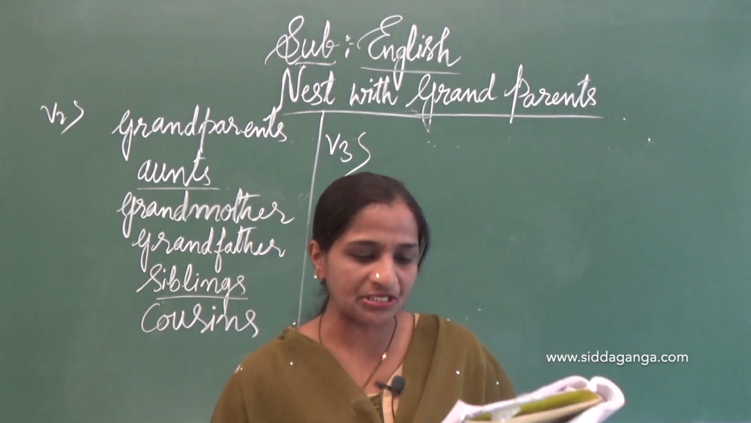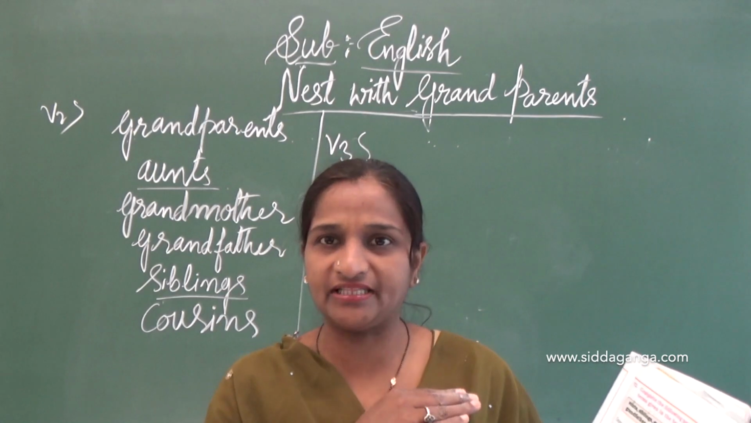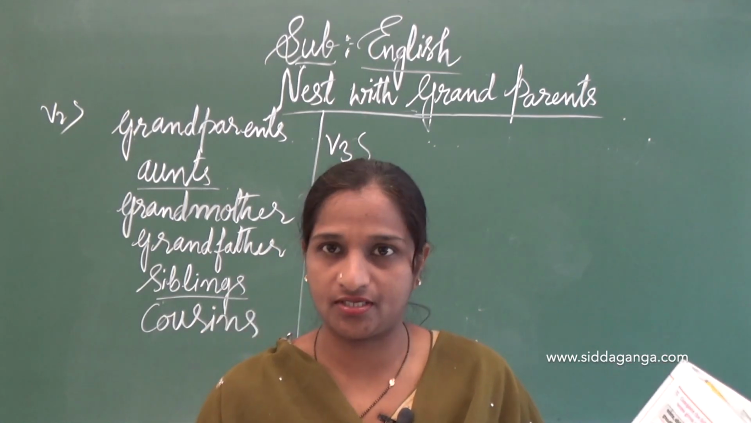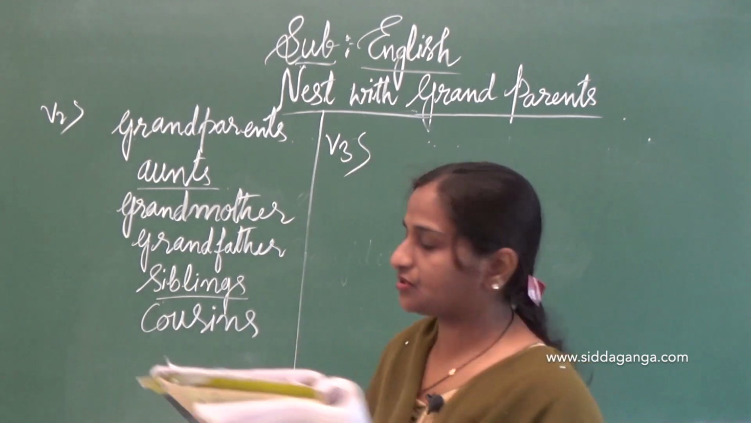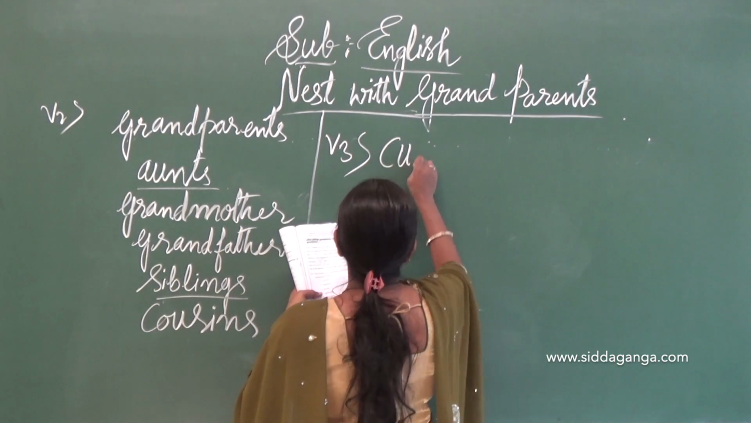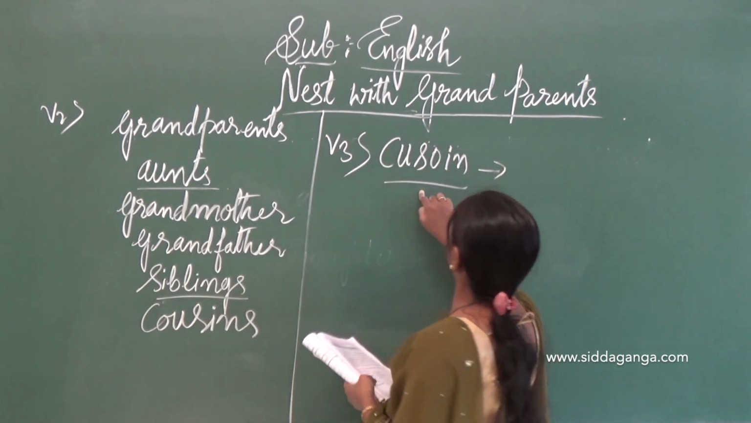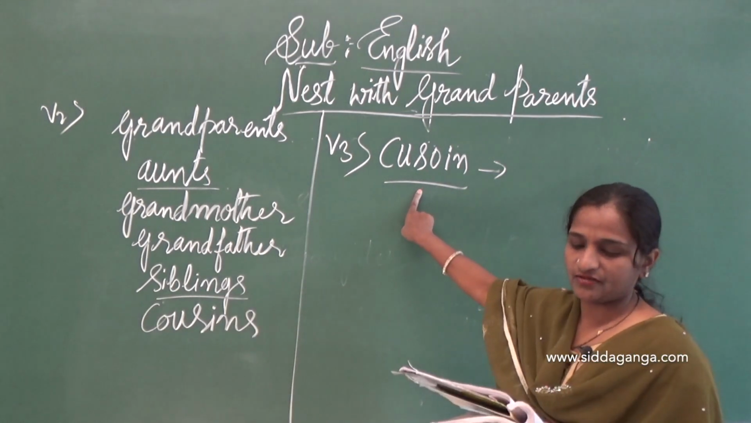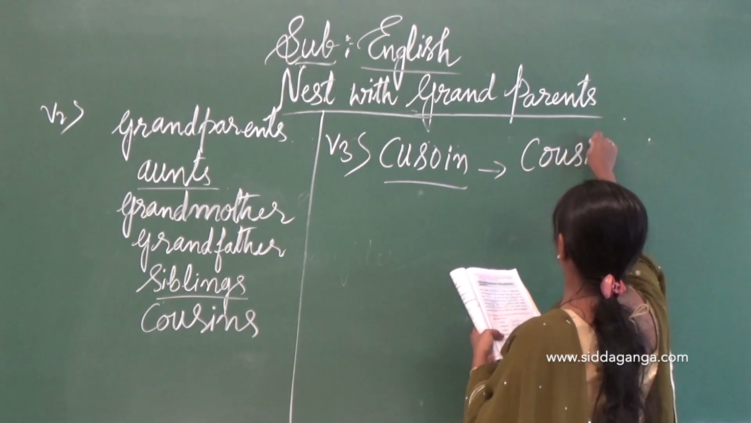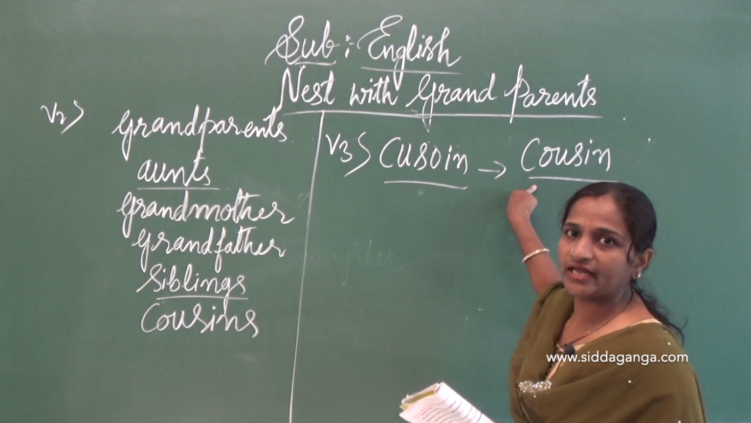Rearrange the following jumbled letters to make meaningful words. So letters are jumbled there. We have to make a meaningful word. Understanding? So like this is given there. CUSOIN is given there. So we have to make a meaningful word for this. Cousin. COUSIN. So I wrote the meaningful word now.